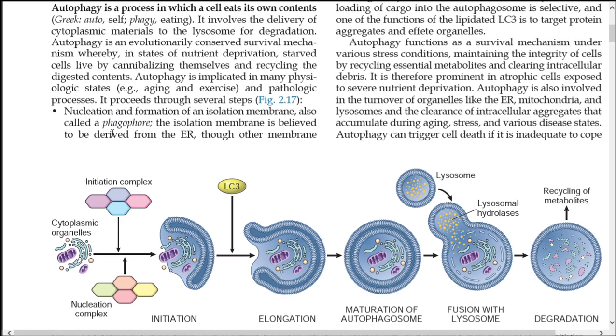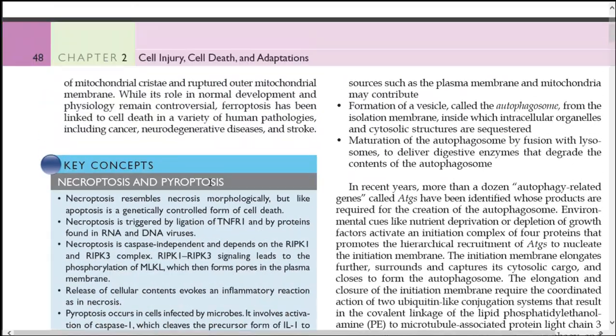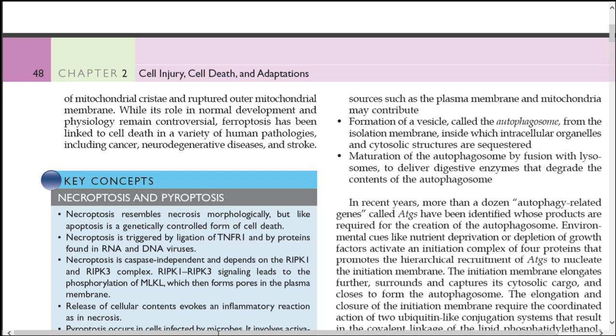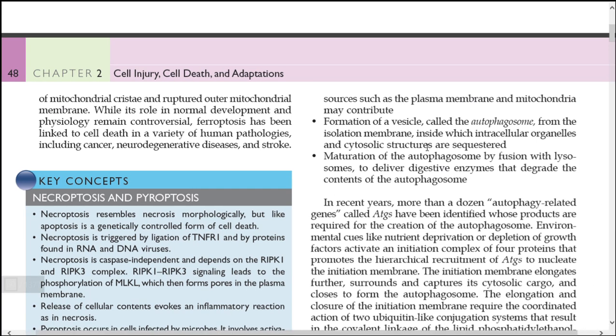Formation of the phagophore is the formation of an isolation membrane, and also nucleation. This phenomenon occurs only in autophagy, and these two phenomena are derived from the endoplasmic reticulum, though other membrane sources such as plasma membrane and mitochondria may contribute. Then a vesicle called the autophagosome forms from the isolation membrane, and the autophagosome fuses with lysosomes to receive digestive enzymes that will degrade its contents.